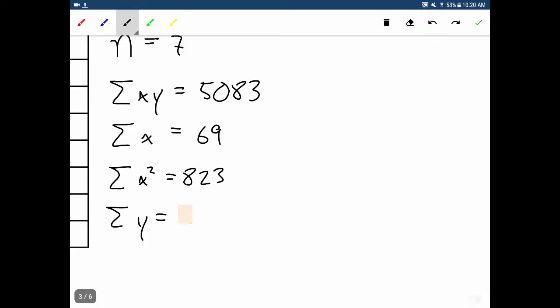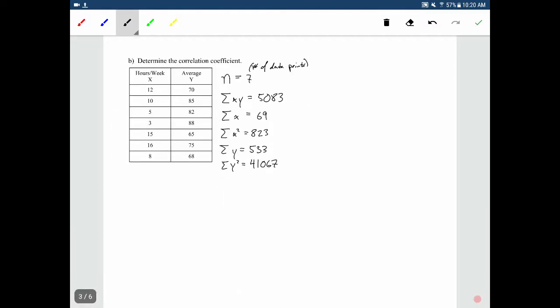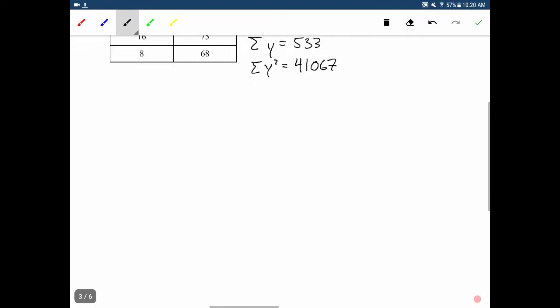533. And finally, I added up the square of all of the y values, which gave me 41,067. Okay, so that was all the pieces that I need so that I can just actually sub it into the formula and find out what I get.